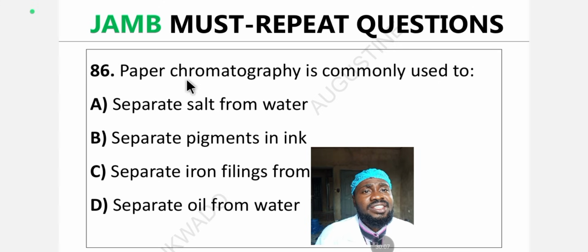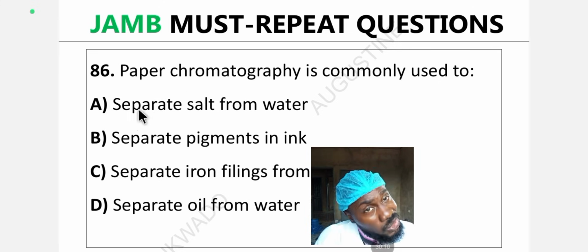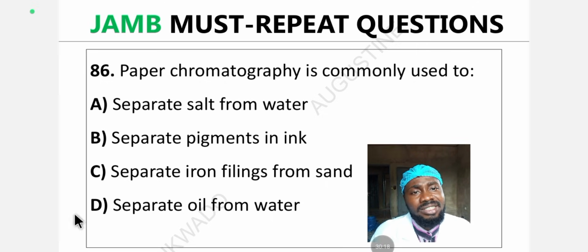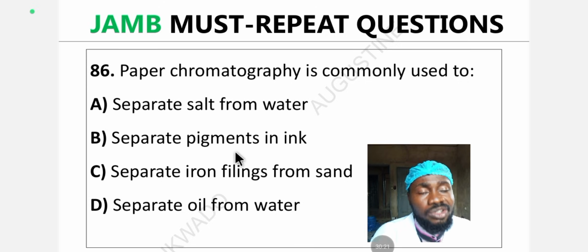Question 86. Paper chromatography is commonly used to what? A. Separate salt from water. B. Separate pigments in ink. C. Separate iron filings from sand. D. Separate oil from water. What's the answer? Drop the answer in the comment section.